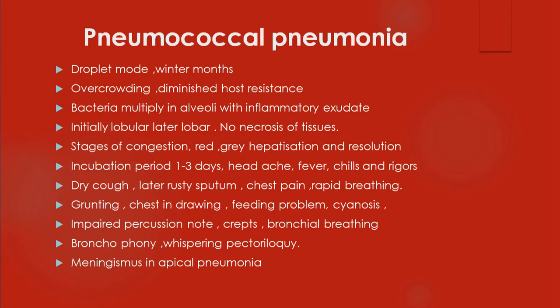So pneumococcal pneumonia is by droplet mode, usually in the winter months. Overcrowding will be there. Bacteria multiply in the alveoli, in the inflammatory exudate. Initially lobular, then it becomes lobar. And remember, in pneumococcal pneumonia, there is no necrosis of the tissues. Necrosis happens with the necrotizing pneumonias. Necrotizing pneumonias are staphylococcal, gram-negative, fungal, and other organisms. Okay, but they will not occur with pneumococcal pneumonia.